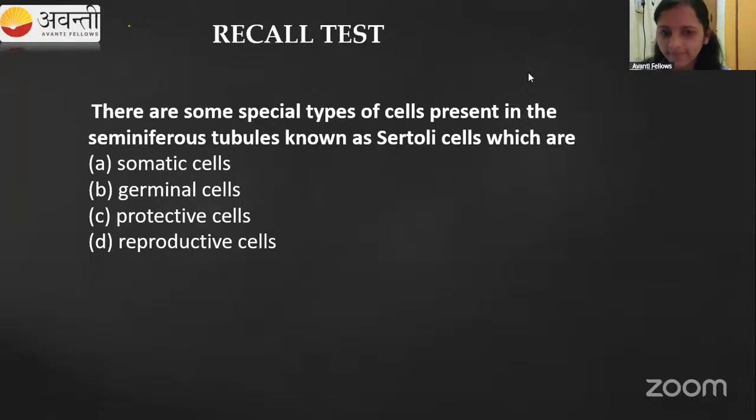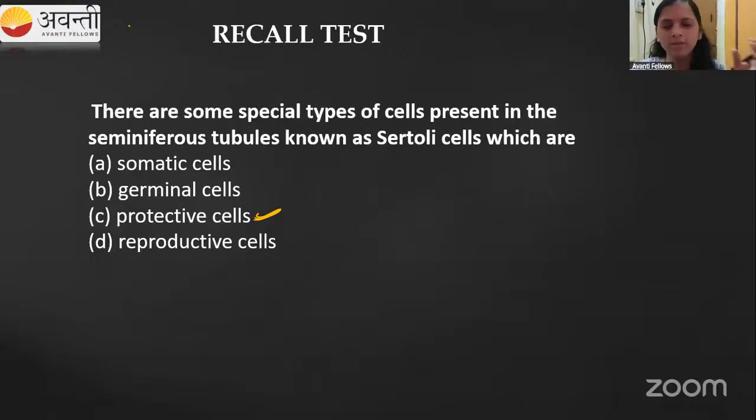I will clarify this, okay? See here, when we are talking about the Sertoli cells, the Sertoli cell function is protection and nourishment. It protects the sperm from damage, and it also helps in the phagocytosis of dead and damaged sperm.